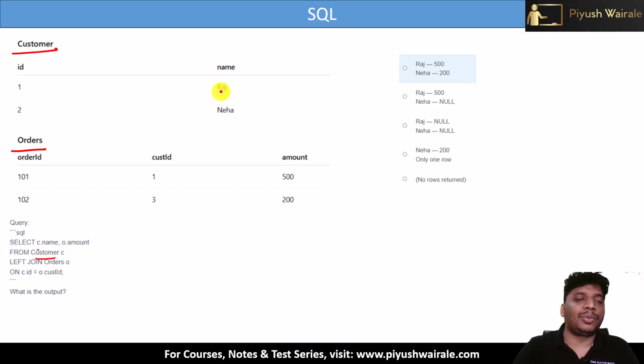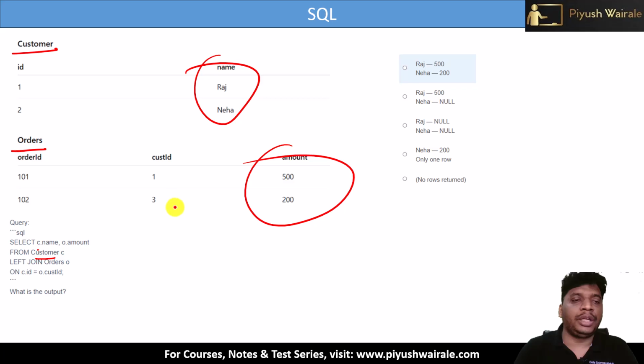So we are going to project the customer name and the amount here. So customer C left join orders on C.CID equals O.customer ID. So we are going to map this customer ID.